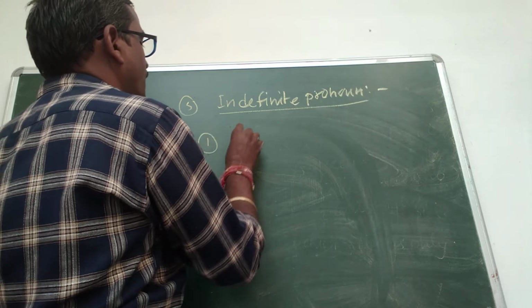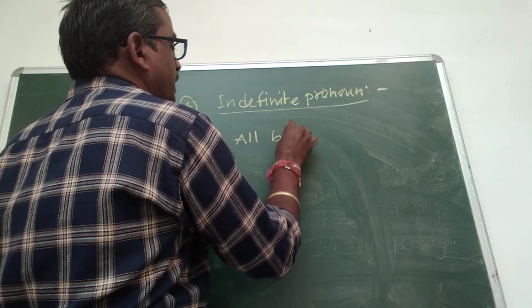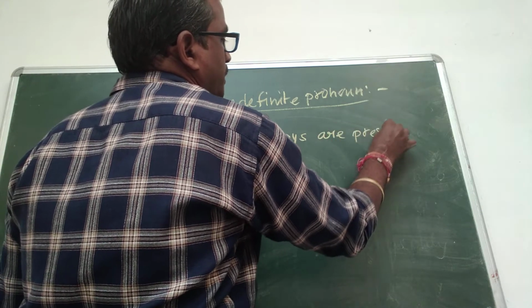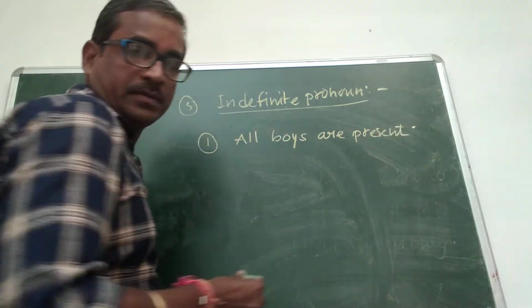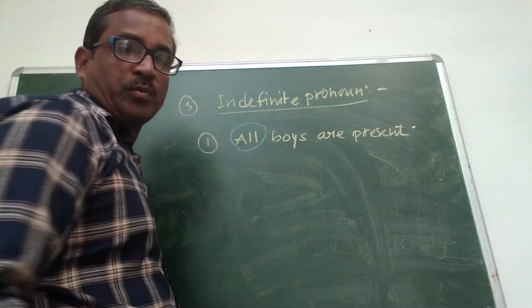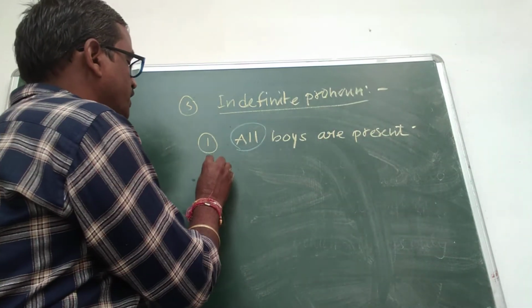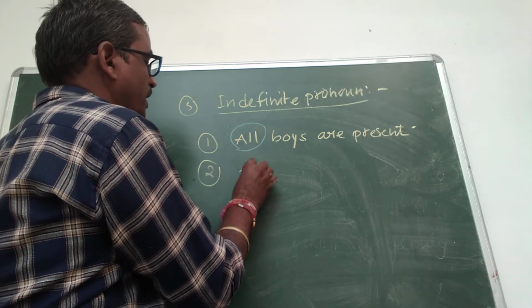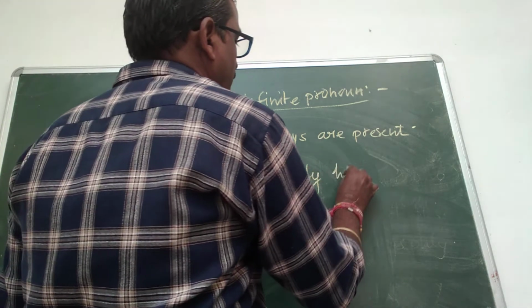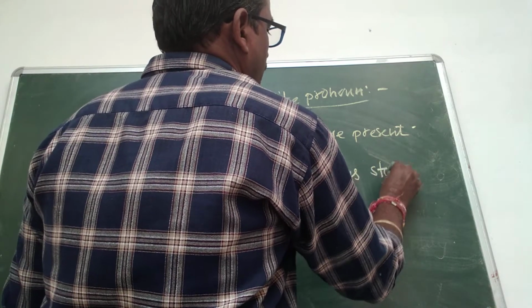For example, all boys are present. Here, all is an indefinite pronoun. Number second, somebody has stolen my pen.